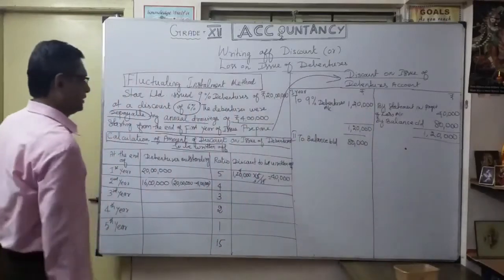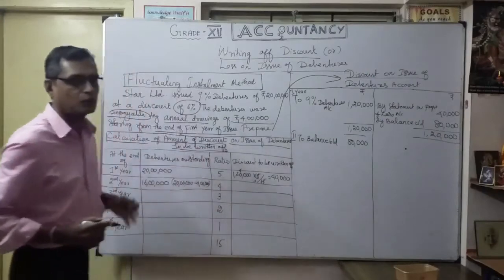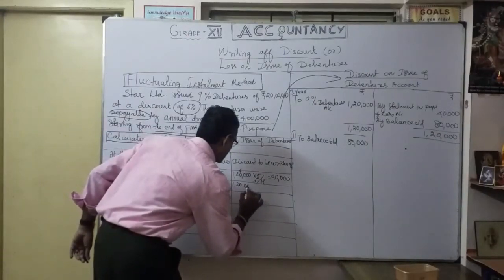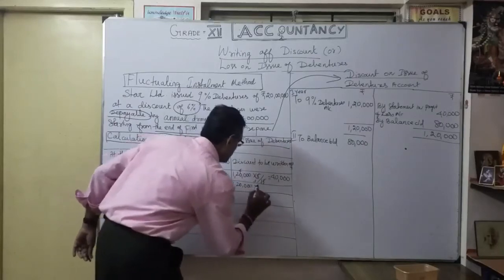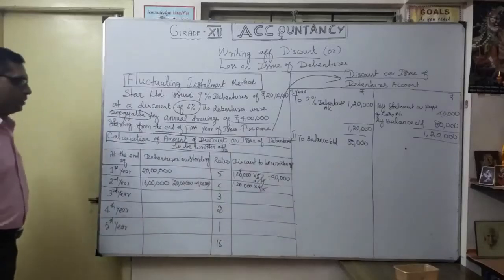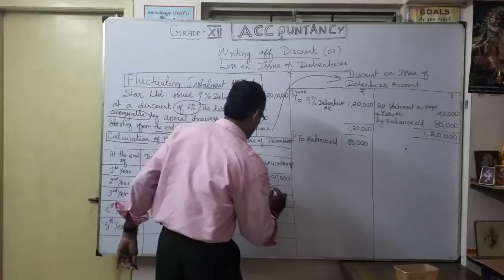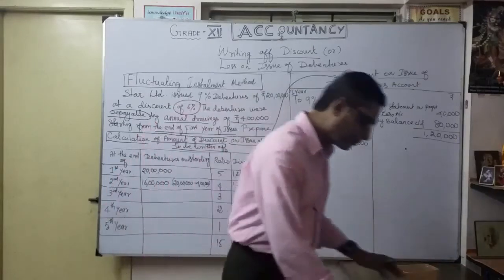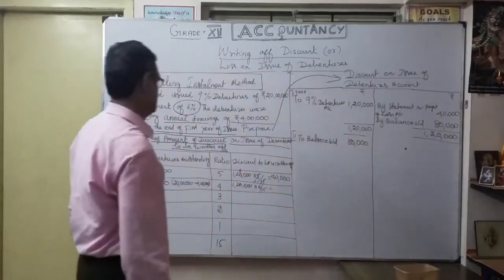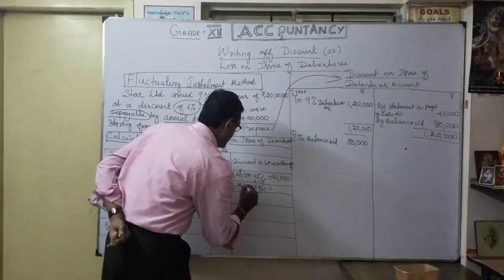Then again, discount to be written off. So second year, how much am I going to write off? 1,20,000 into 4 divided by 15. So how much will you get after simplification? It will be around maybe 32,000.